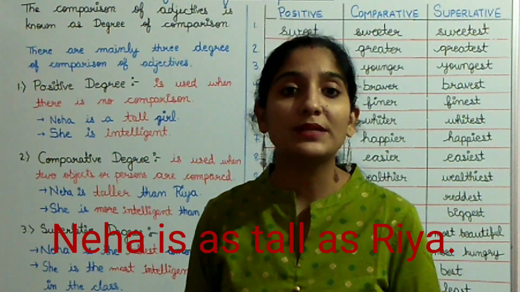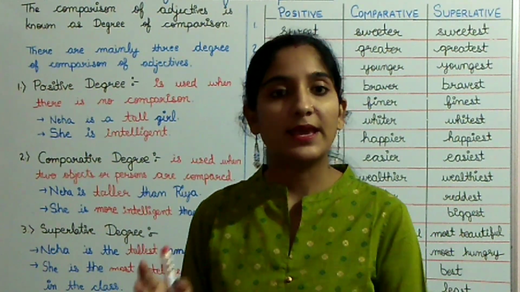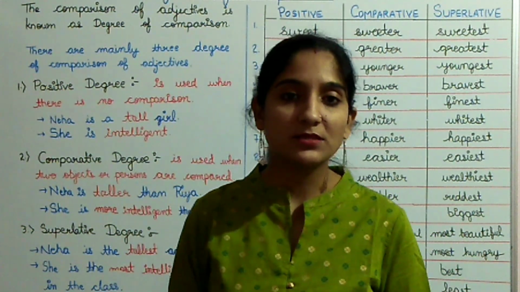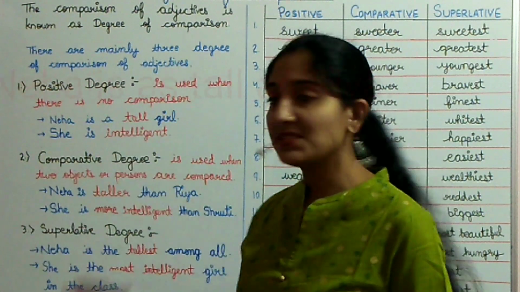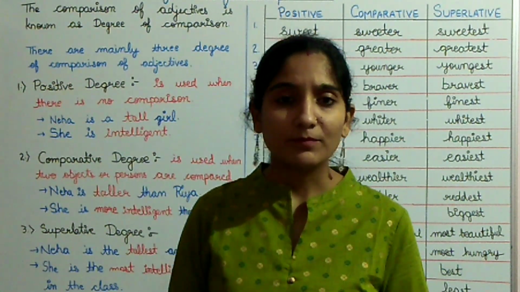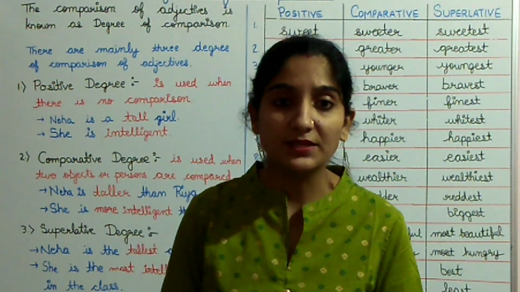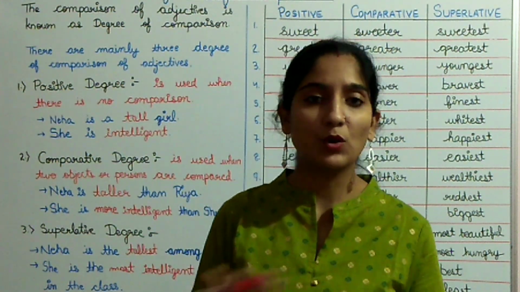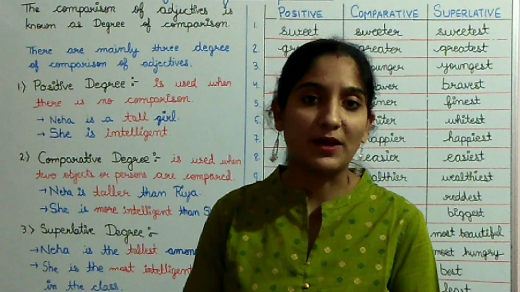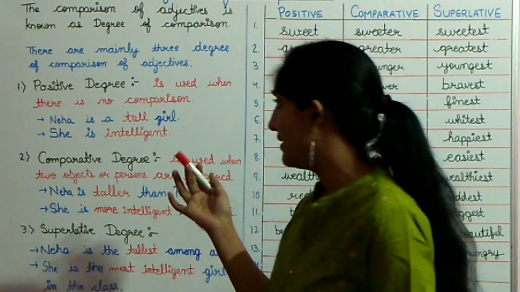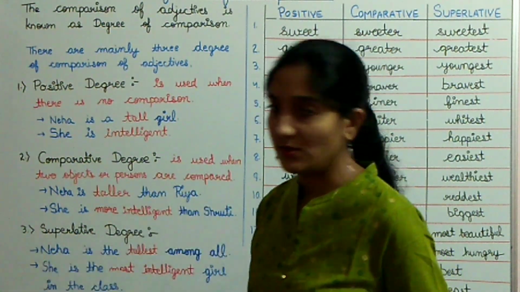So I am using the word as tall as. She is as intelligent as her brother because both are of same kind. So in that case, we can also say it as a positive degree.